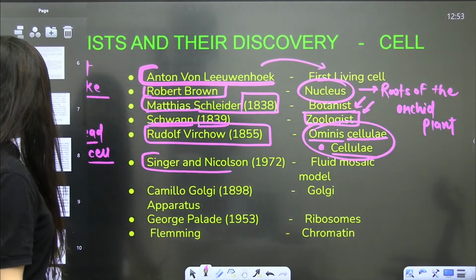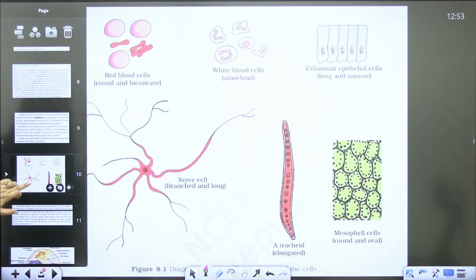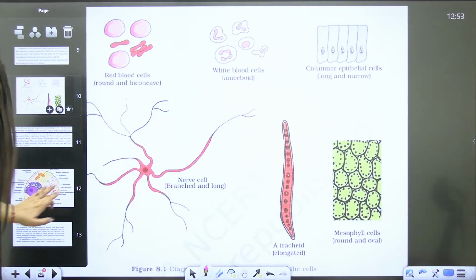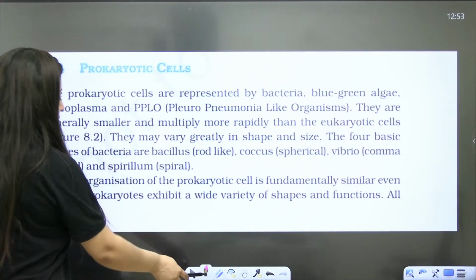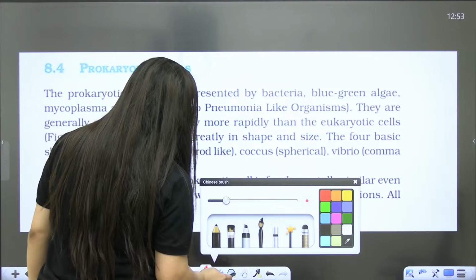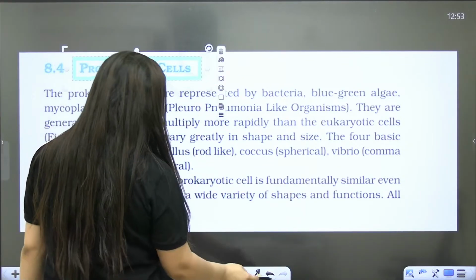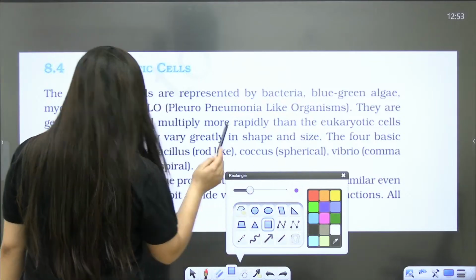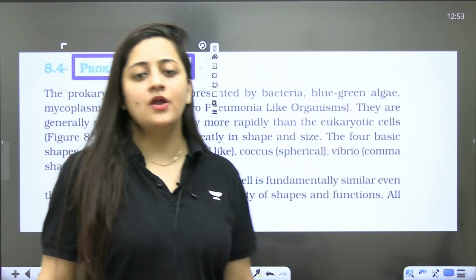Already in our NCERT we have discussed everything. We have covered the overview of the cell, and these diagrams as well. So today the topic that we need to start is the prokaryotic cell. We are going to discuss the prokaryotic cell in detail.